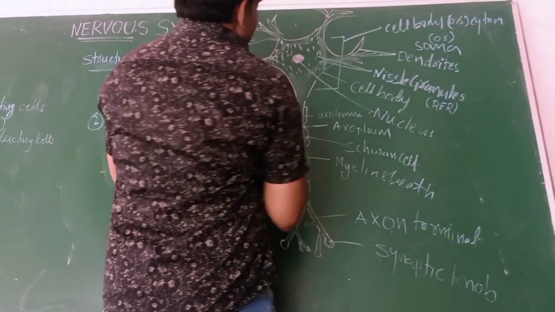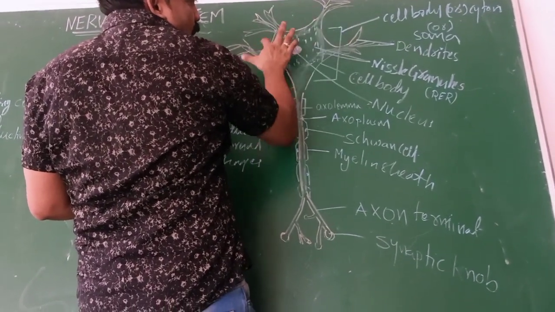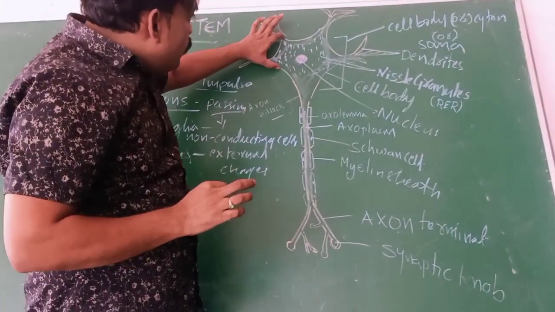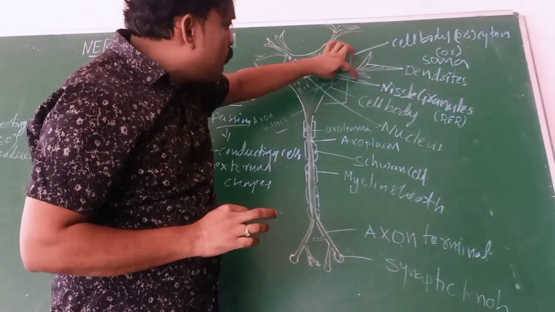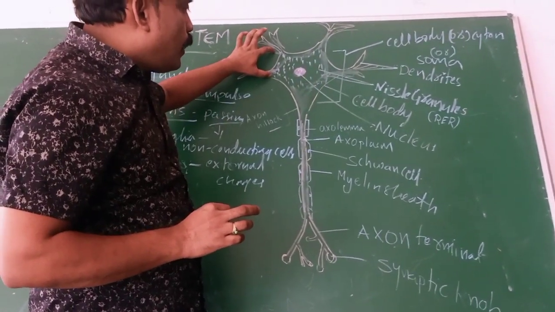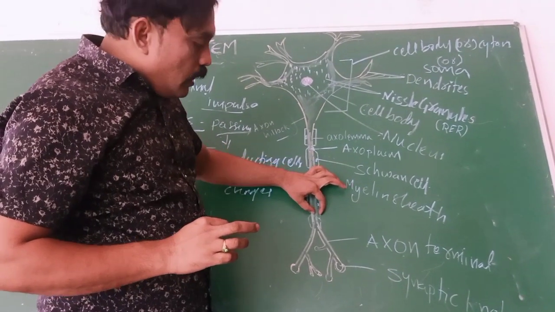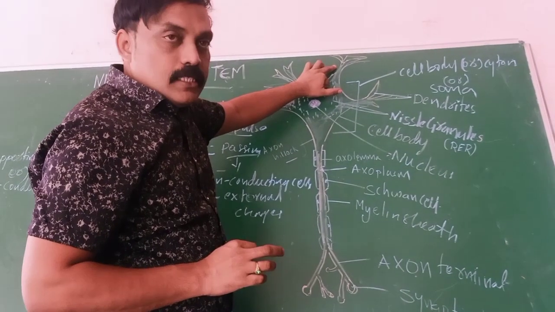The neuron is divided into, first of all, the cell body, and the long axon, axon terminals, and dendrites.